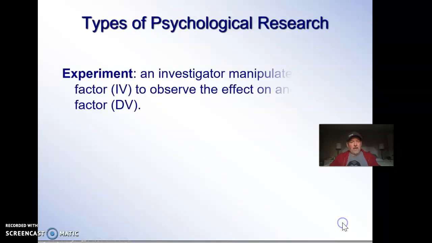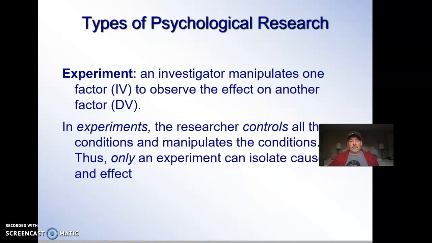Okay. And then we're going to get to the experiment, which is what we've been talking about. We manipulate that independent variable. If you want to prove something, if you want to prove cause and effect, you do a correlational study, right? No. Correlation does not prove causation. If we want to know cause, we have to do an experiment. I say, everything's equal. You take the drug, you don't take the drug. We're going to see which one works better. That is, the independent variable is the drug. The dependent variable is, did it have an effect?